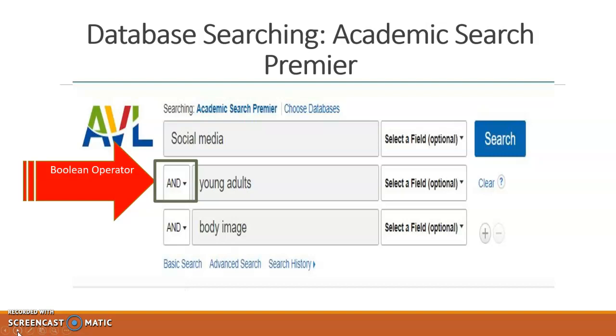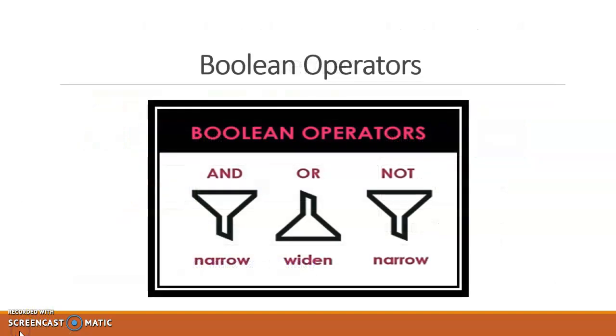So with the word "and," we're telling the database to search for social media and young adults and body image, scanning all of the materials or sources in the databases, which include images, articles, ebooks, and more, for any terms that have been used to describe a particular source, and return all entries that have the description social media, young adults, and body image in it. As you can see from this guide here, the word "and" helps you to narrow a search. Using the Boolean operator "or" will help you widen a search, and using the Boolean operator command "not" will narrow a search.